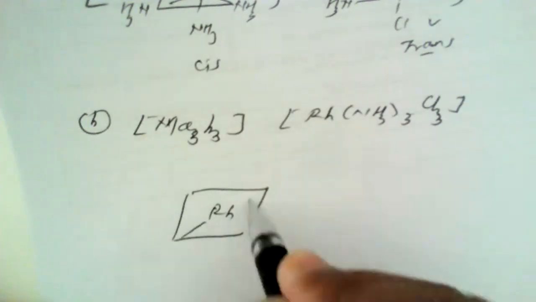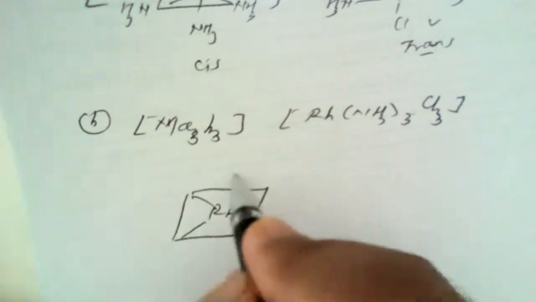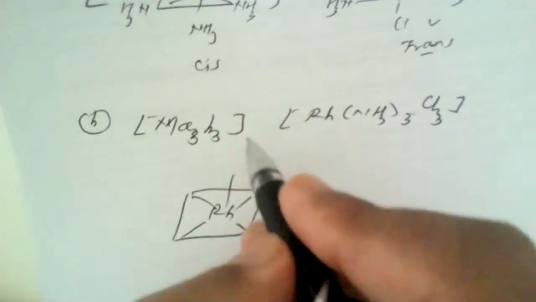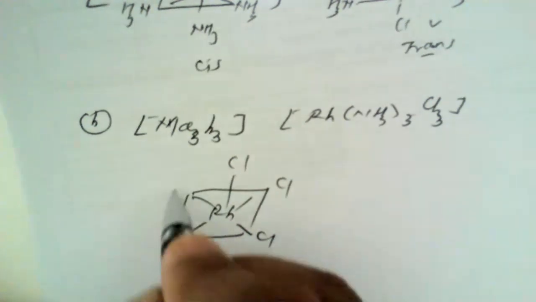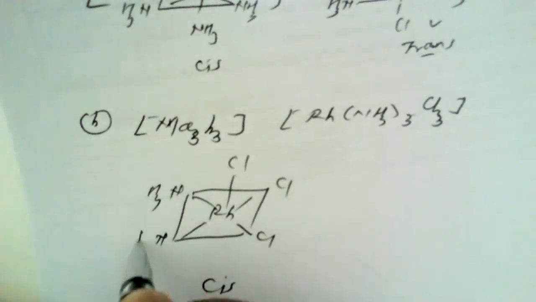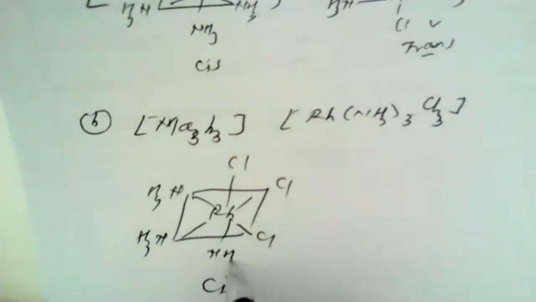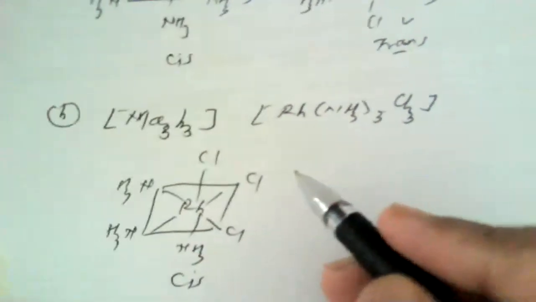If I write rhodium at the center, then with respect to the chlorine, this is a cis isomer and the remaining ammonia molecules as it is. These are the Rh, Cl3, NH3. Chlorides are on the same side.